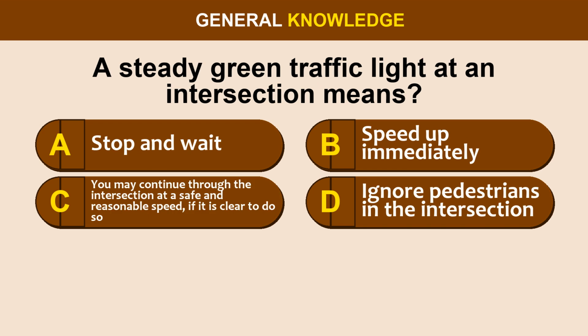Question 4. A steady green traffic light at an intersection means? Option A. Stop and wait. Option B. Speed up immediately. Option C. You may continue through the intersection at a safe and reasonable speed if it is clear to do so. Option D. Ignore pedestrians in the intersection.